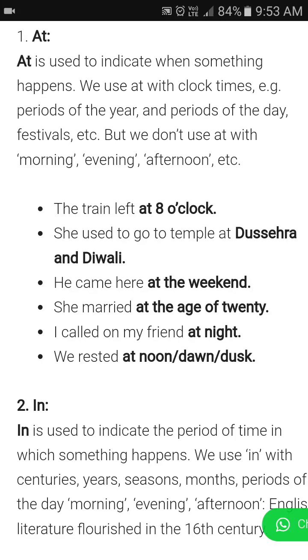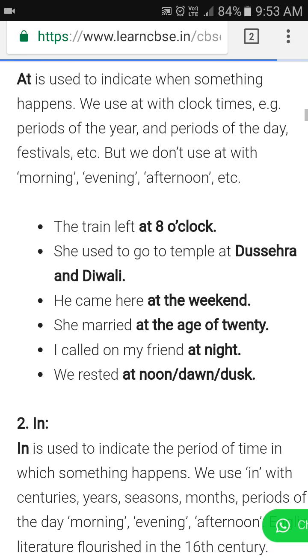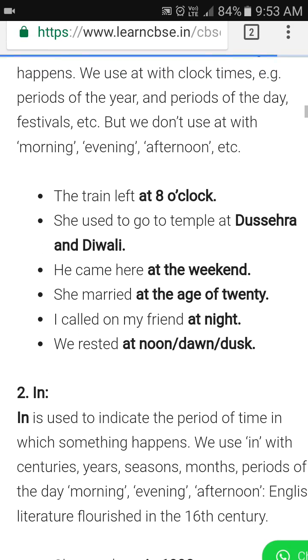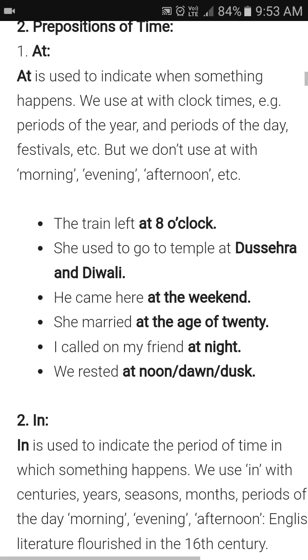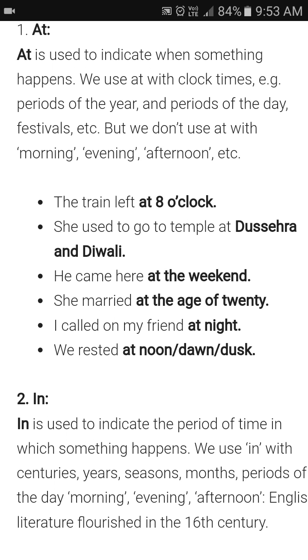Now let's study the types of preposition. The first type is preposition of time, that is at. At is used to indicate when something happens. We use at with the clock times. Note that we use at with the clock times, periods of the year, periods of the day, festivals, etc. But remember, we don't use at with morning, evening, afternoon, etc.